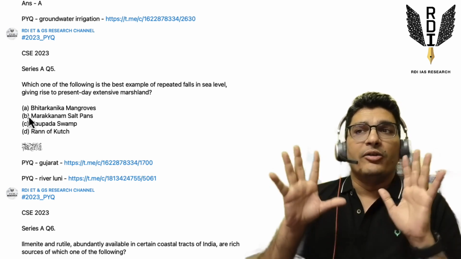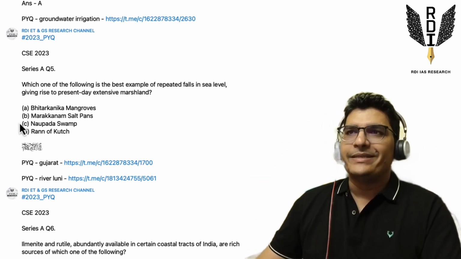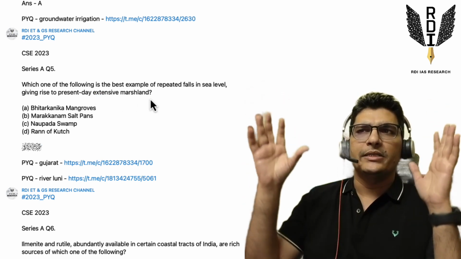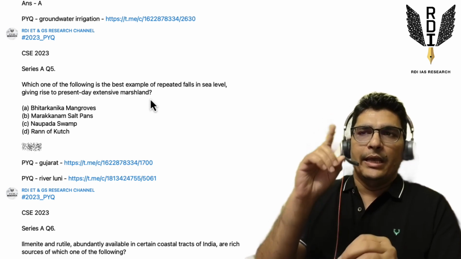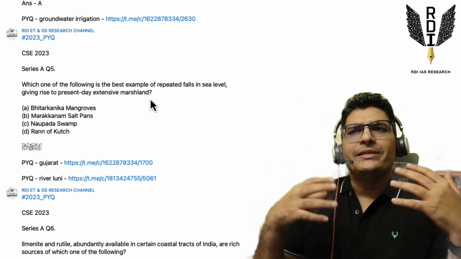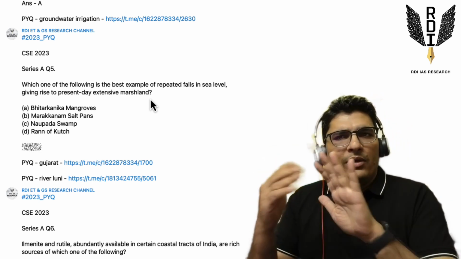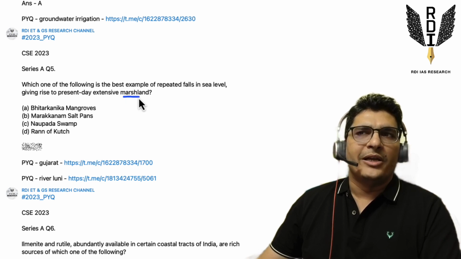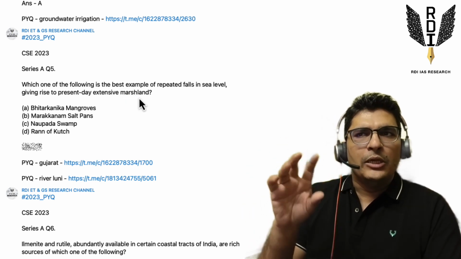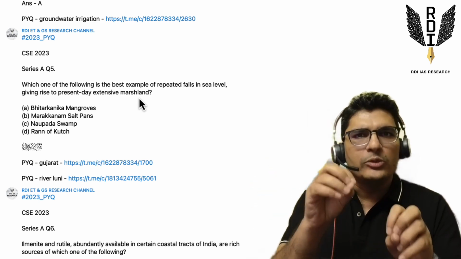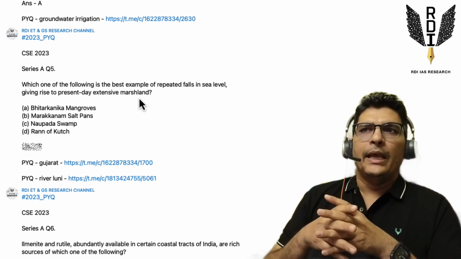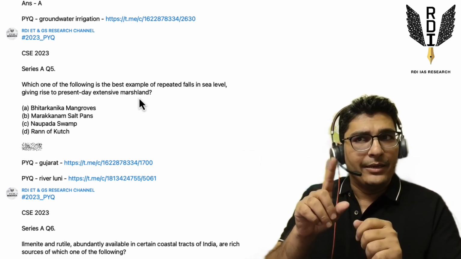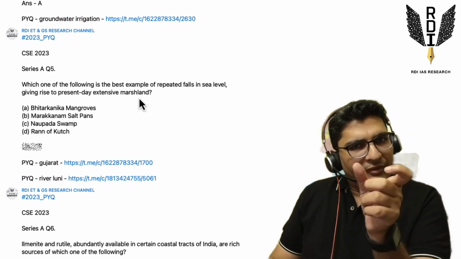Bhitarkanika mangroves, Rann of Kutch. Now read the question again. It says extensive marshland, very huge, like extensive marshland is there, right? If you recall the word mangrove, what is there in your NCERTs around the word mangroves, and what is there in your NCERT around the word marshes or marshland? Around mangroves, you will notice the word swamps, right? Mangrove swamps. It generally doesn't say mangrove marshlands. You'll not recall that, right? Mangrove swamps. And when you have marshland or marshes,